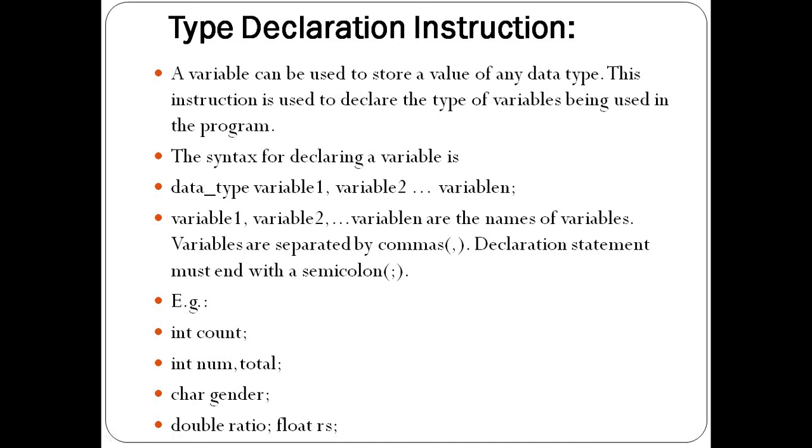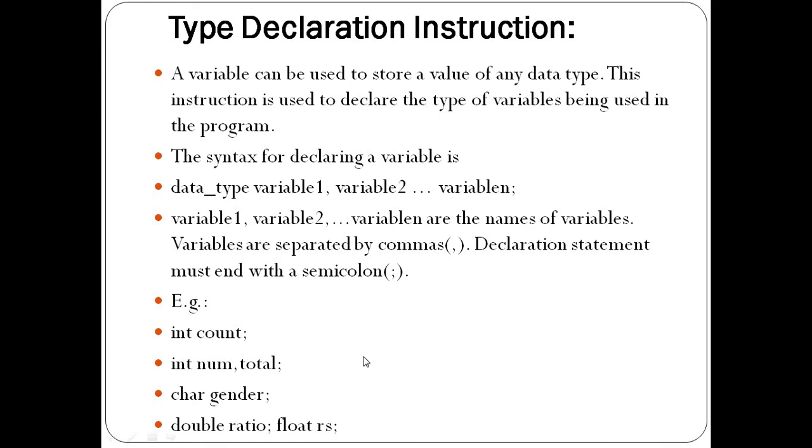Okay. Suppose we take the second example, integer num, total. Here I give integer only once and two variables are declared. Those have the same type, that is num and total. Means if more than one label has the same data type, then we can give only one type for that. Suppose I want the roll number and total marks of that roll number. So both variables require what? Numbers only. It does not require characters, right? I want the roll number of a student and the total marks of that student.